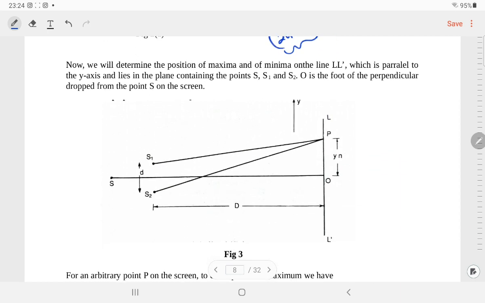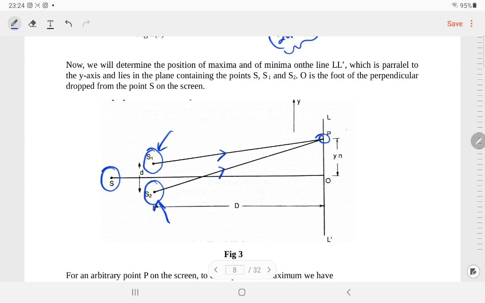So let us consider this diagram. This is simply the source S, the single source, or a pinhole, and S1 and S2. Since the waves are divided into two parts from S1 and S2, we are considering them as the secondary sources, or the sources of secondary wavefronts. So one ray of light is coming out of S1 and meeting here at P, and another ray of light is coming out of S2 and meeting here at P.